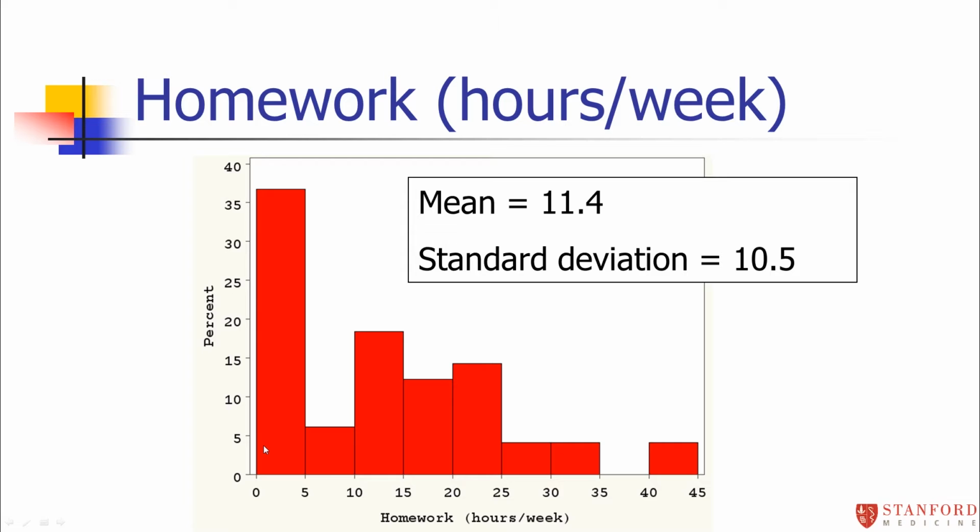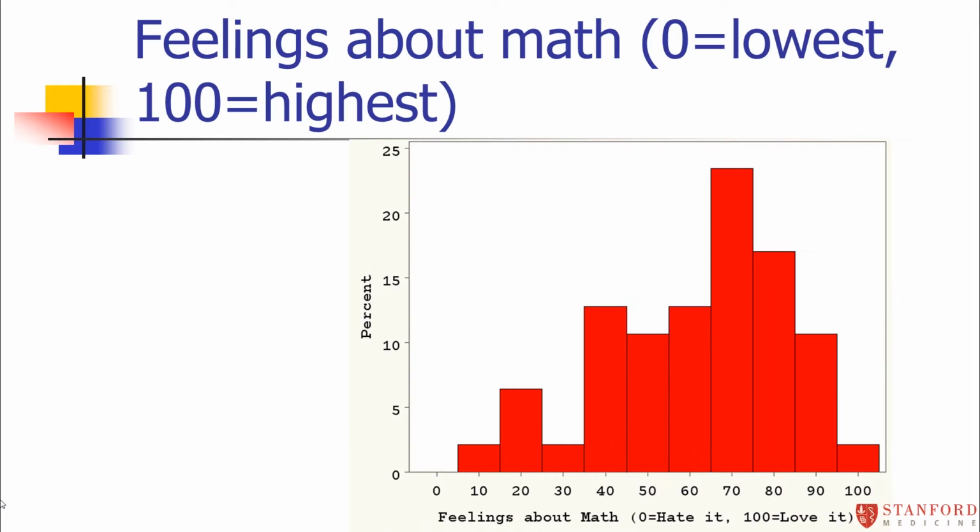So on average, students are doing about 11 hours of homework, but the average variability is 10.5. So that means many students were doing down towards 0, and many students were doing 20 or more hours per week. So pretty wide, a pretty large variability here.